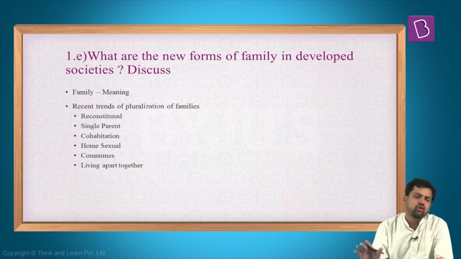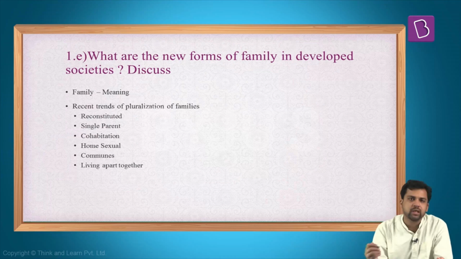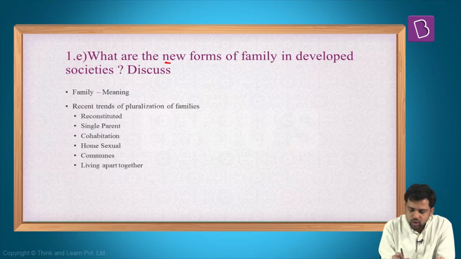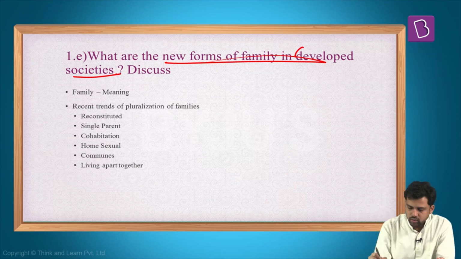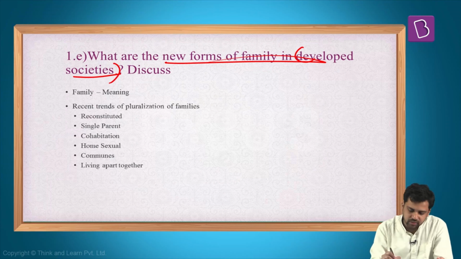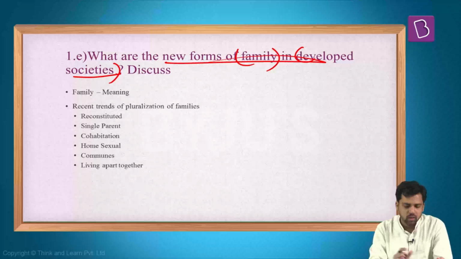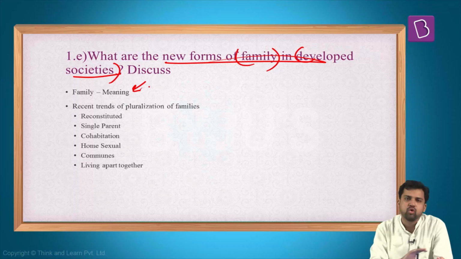Next question, a very straightforward question. Most of the textbooks will have this thing. So the question is, what are the new forms of family in developed societies? So the focus here is developed societies, and you're focusing on family. So you can start with one line on family. What do you understand by family?